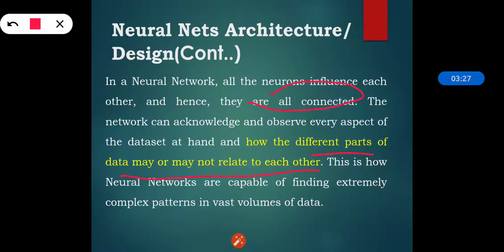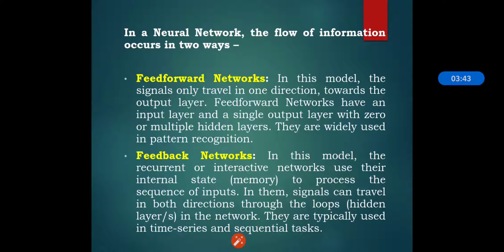Either they will be related to each other, or they will not be. This is how neural networks are capable of finding extremely complex patterns in vast volumes of data, as we are considering all the possible features, outcomes, inputs and outputs.